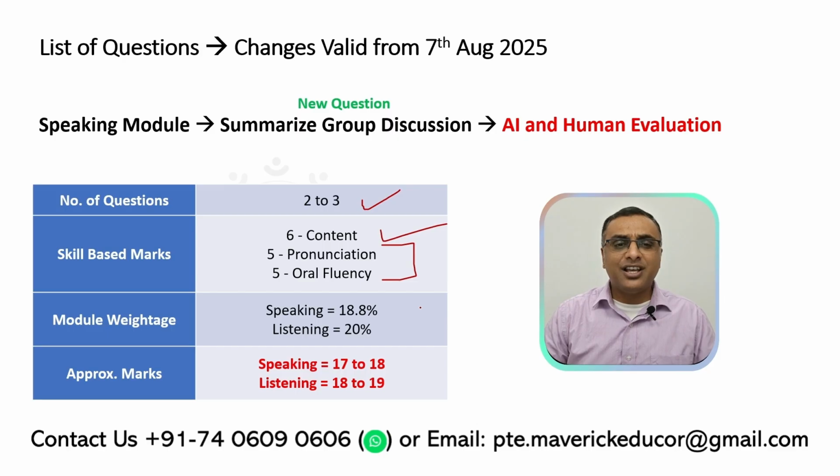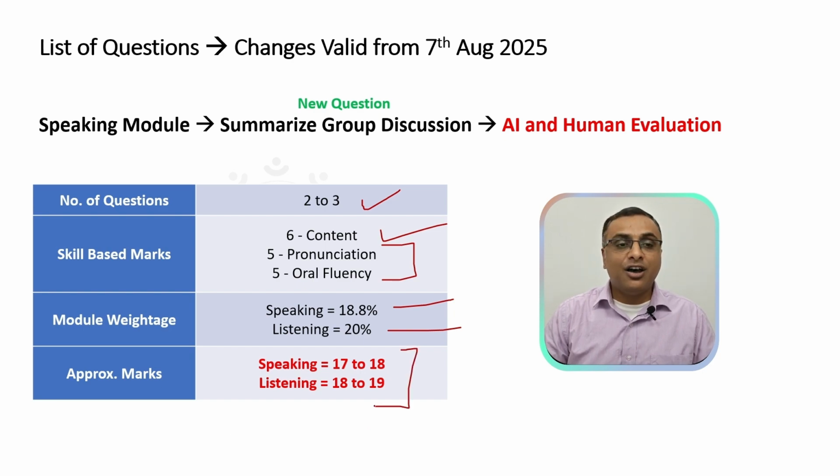Module weightage wise, you will get approximately about 18.8% of speaking and 20% for your listening module, which will tally up to 17 to 18 marks for your speaking module and 18 to 19 marks for your listening module. This is also an integrated question, and it will be one of the important questions too in your exam.